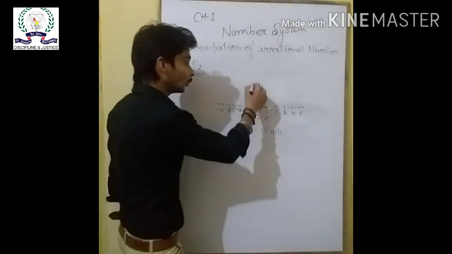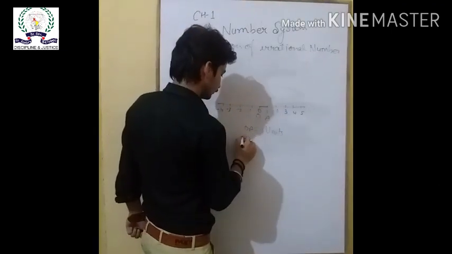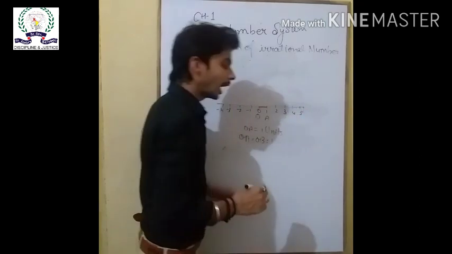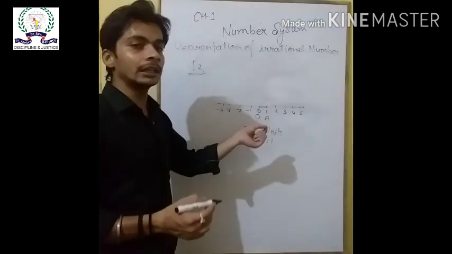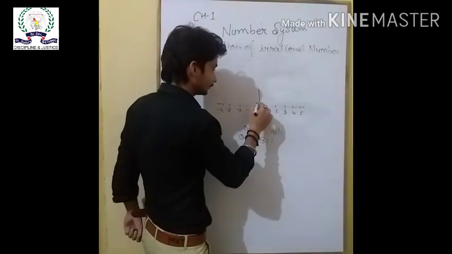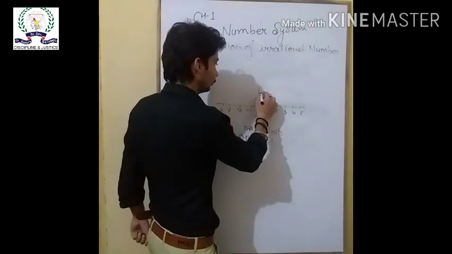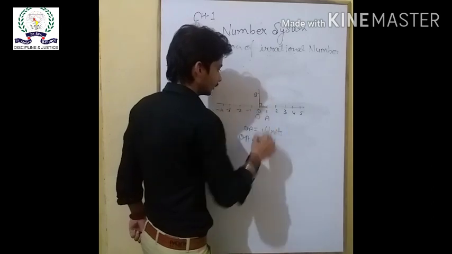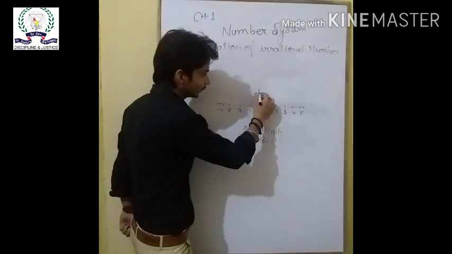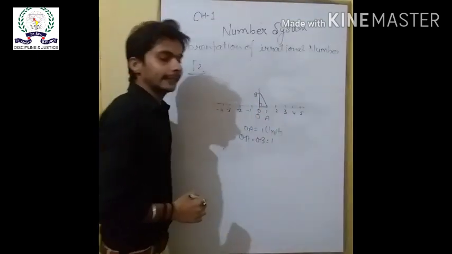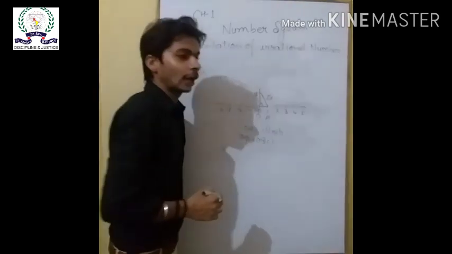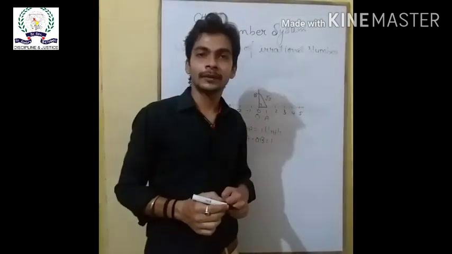Now draw OB, where OA is equal to OB is equal to 1. हम क्या करेंगे, OA के इक्वल एक मेजरमेंट लेंगे और OB पर 90 डिग्री का एंगल बनाएंगे. This is your OB and the right angle. Now join the point B with the point A, and this is your represented √2. And now I am going to show you how.